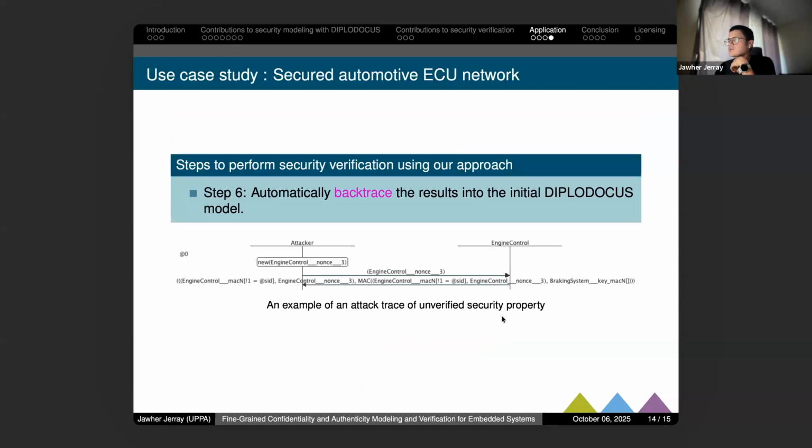And also, as a result, we can obtain attack trees for properties that are not verified. So here, for example, an attack tree showing why the result is not verified for authenticity.